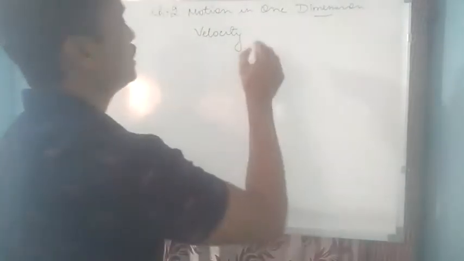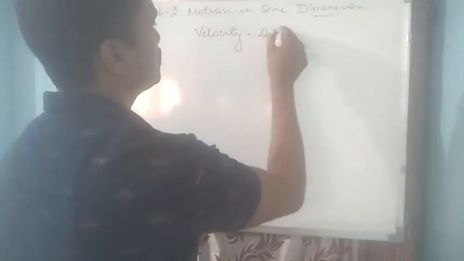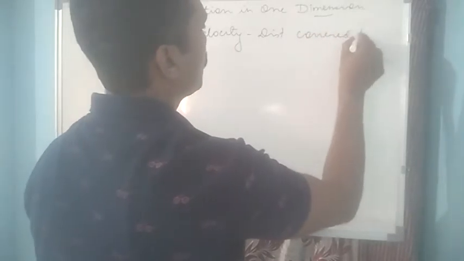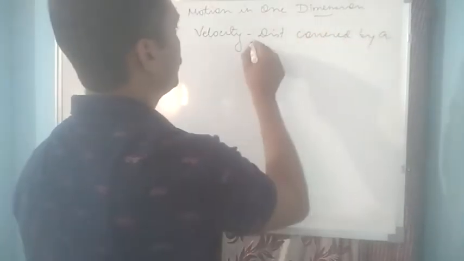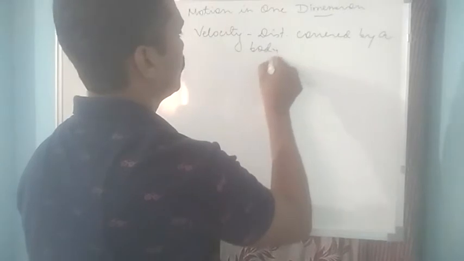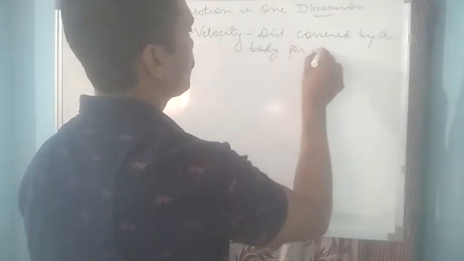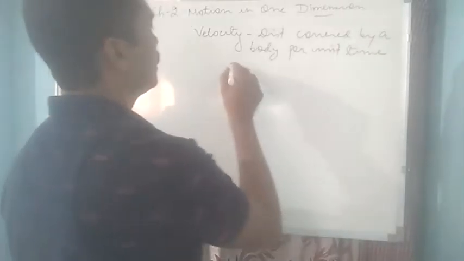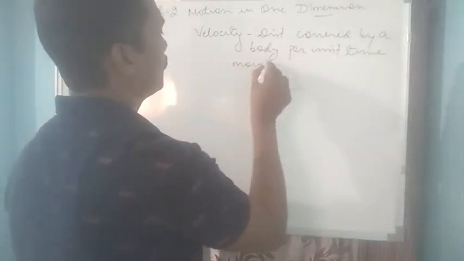So we can write velocity as distance covered by a body per unit time moving in a straight line.